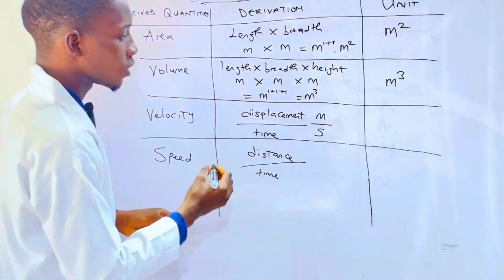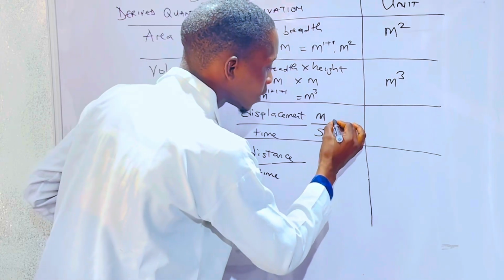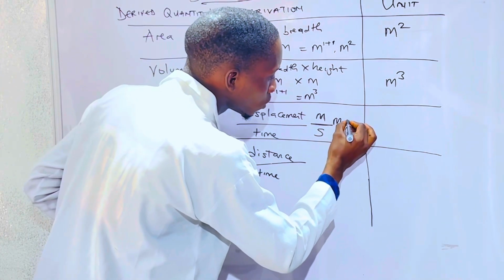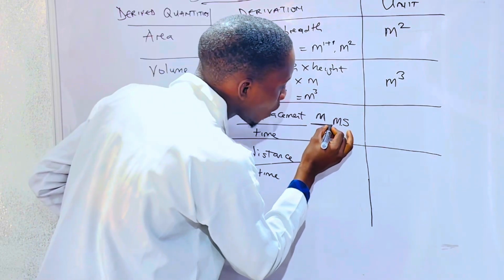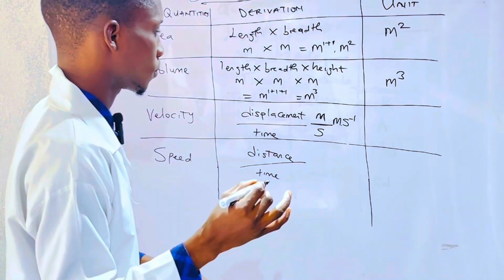According to indices, this m over s can be converted to meter by changing this division sign to multiplication. The power here will go to raised power minus 1, since we have 1 over seconds.